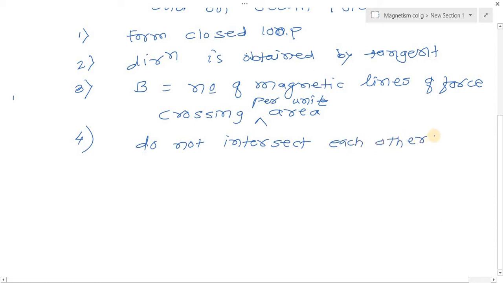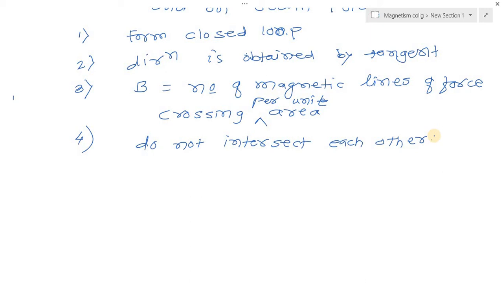Why do they not intersect each other? This is because had they intersected, the direction of the magnetic field would not be unique at that point. If the magnetic lines intersect with each other, then the direction of the magnetic field would not be unique at that point. So that's why magnetic lines of force do not intersect with each other.